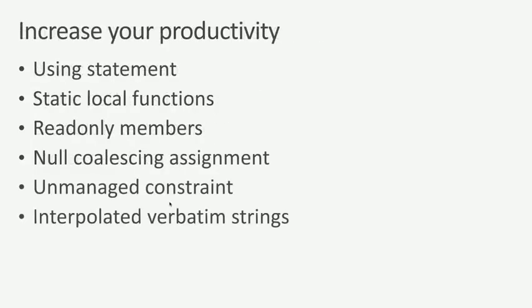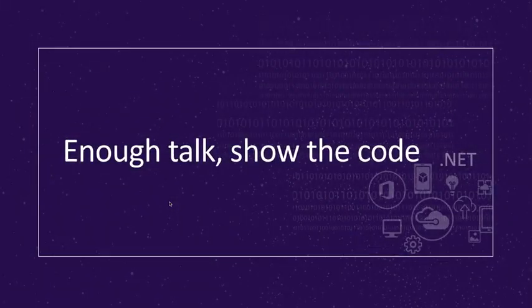We're also going to breeze through quickly a lot of different smaller features that are really nice ways to increase your productivity. The using statement, static local functions, read-only members, null coalescing assignment, unmanaged constraints, and interpolated verbatim strings. These are different features that you can just add into your daily habits and start writing a little bit more productive, a little bit more concise code, and make the experience a little bit better. So now, that's everything that we're going to be talking about, and that's more than enough talking. Now let's look at the code and let's actually look at those features in action.